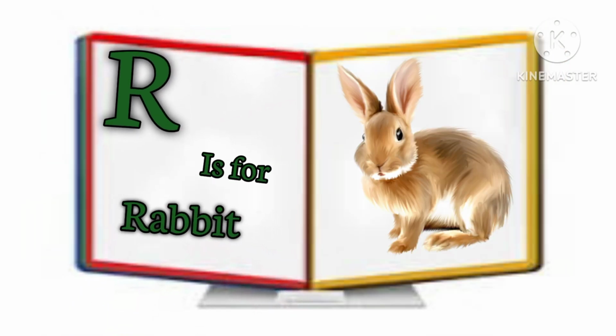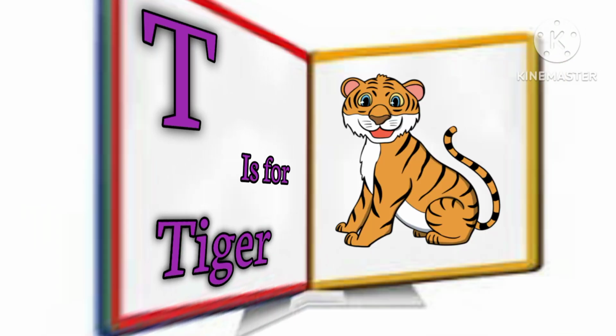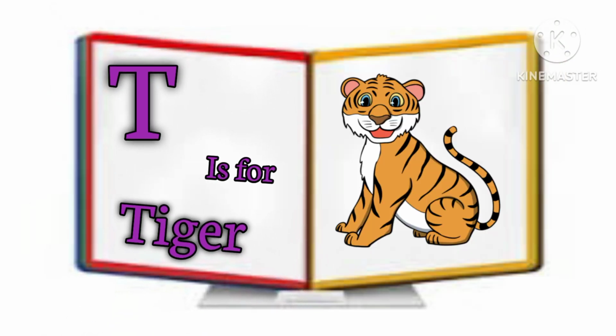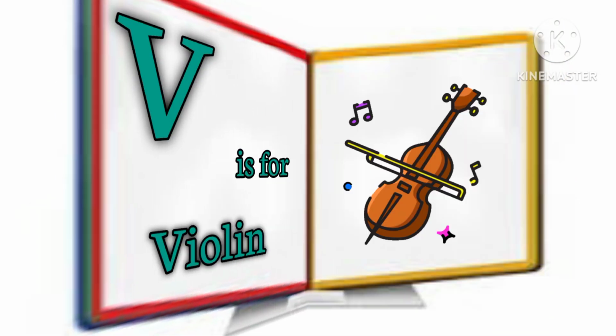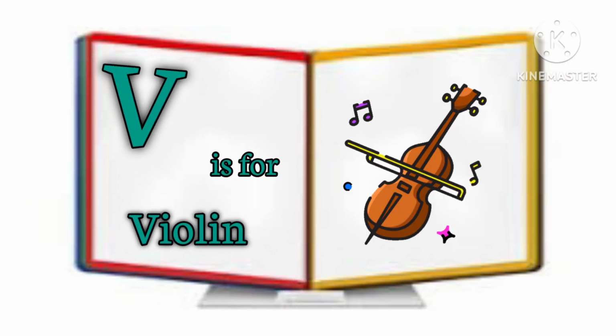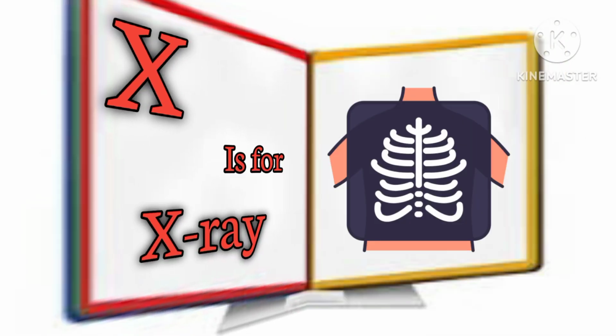R is for rabbit. S is for star. T is for tiger. U is for umbrella. V is for violin. W is for watch.